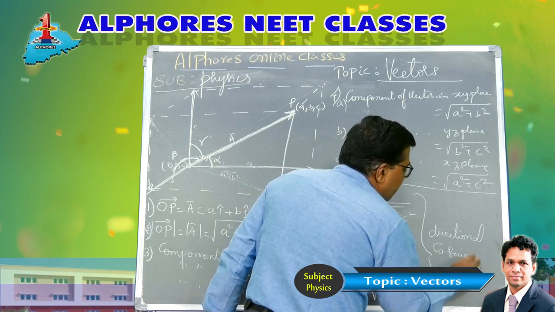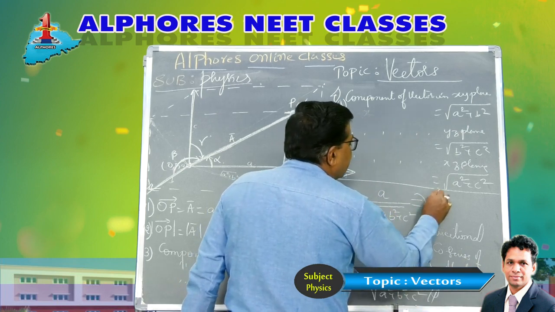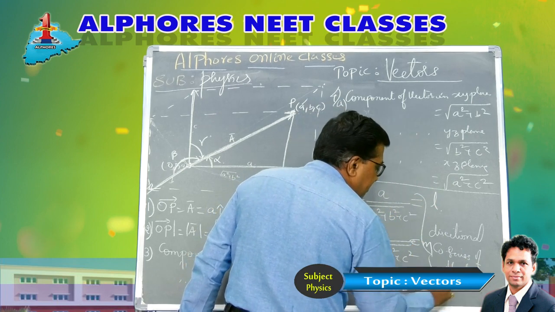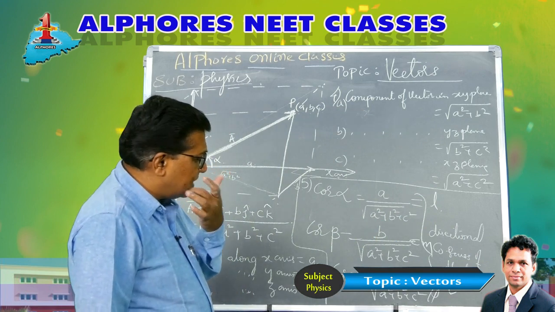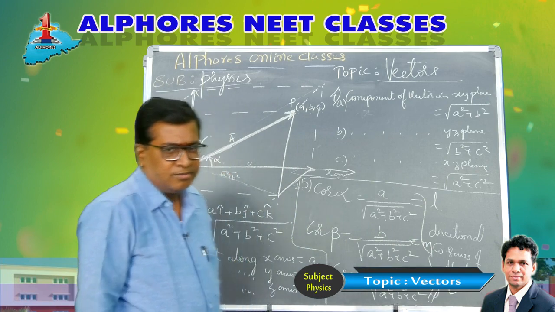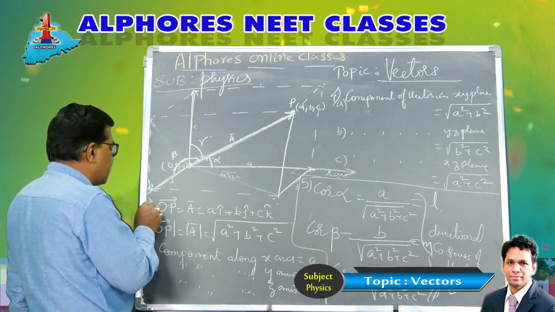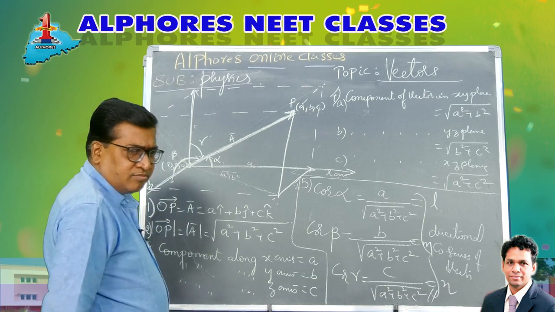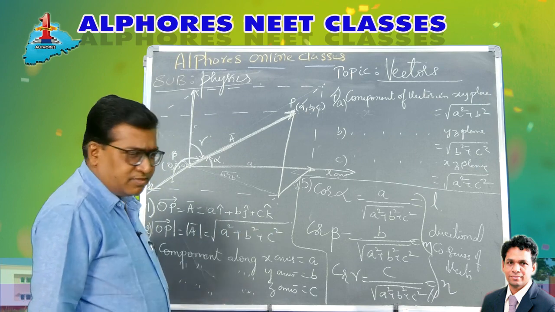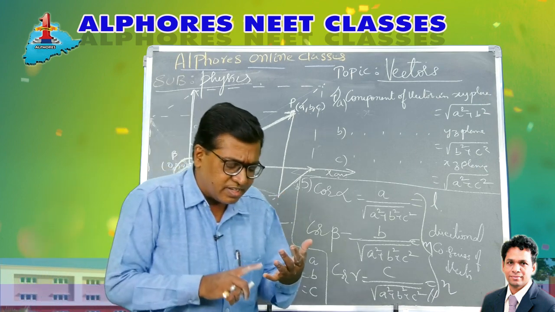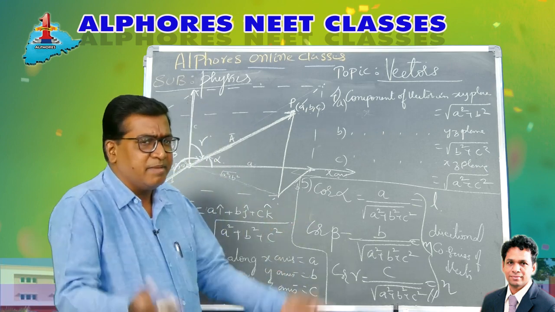The directional cosines of the vector. Actually this is represented as L, this as M, and this as N. L, M, N are the directional cosines of the vector whose coordinates are A, B, C, the position vector. So first he is going to ask you what is the position vector. Second, he'll ask you to find the magnitude, root of a square plus b square plus c square. Then any of the components, either along x-axis, y or z, or the xy plane, yz plane, zx plane, anything he will ask you.